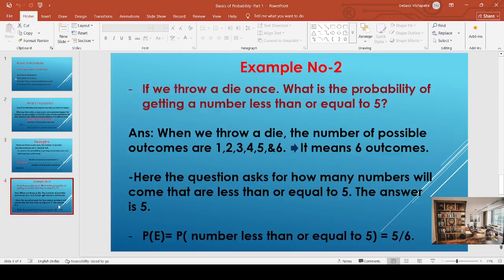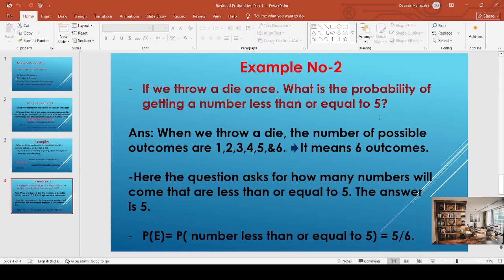Similarly, let's see another example. If you throw a die once, what is the probability of getting a number less than or equal to 5? How many numbers are there in a die? 6 corners and 6 numbers, 1, 2, 3, 4, 5, 6.